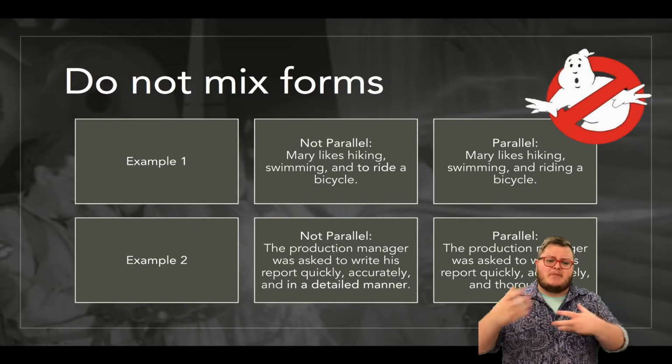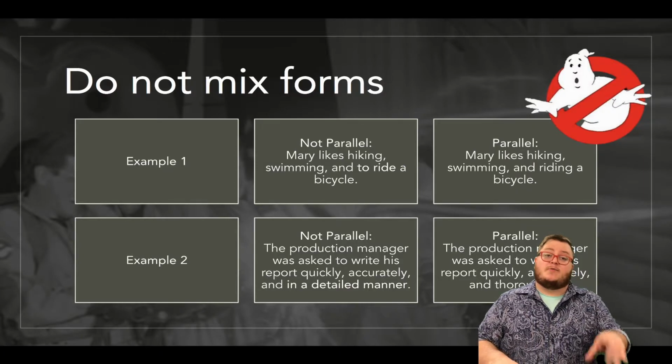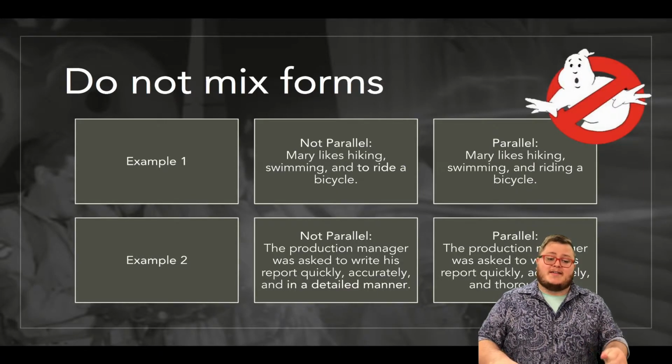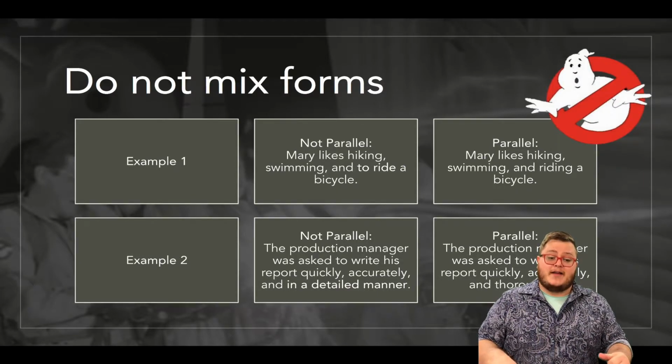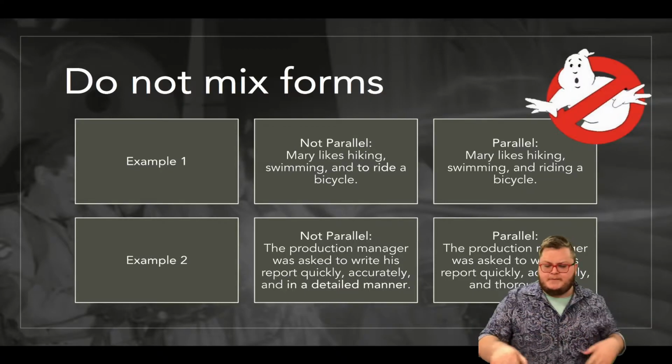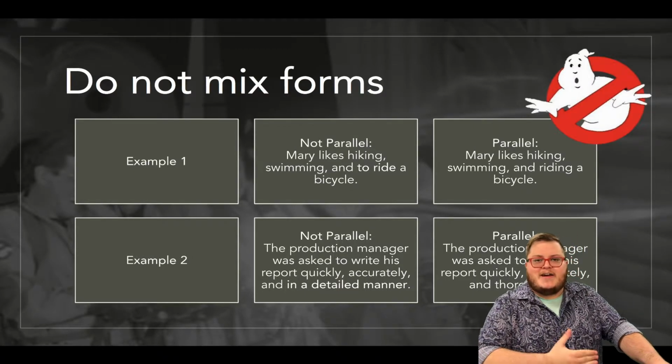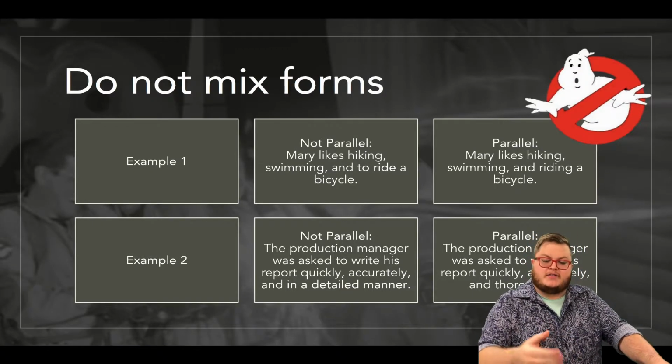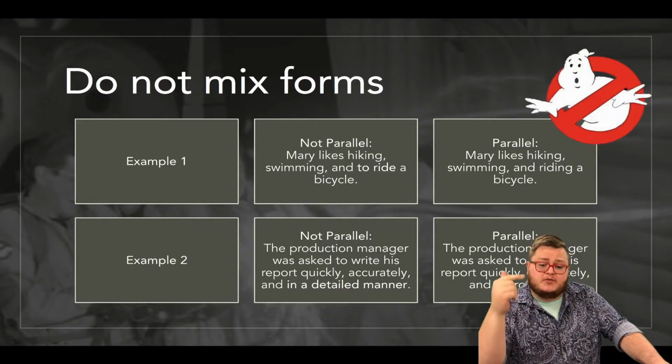Just make sure that you're not mixing forms. So, an example that would not be parallel: Mary likes hiking, swimming, and to ride a bicycle. See how it seems like it's a little bit herky-jerky? So it doesn't have the same flow. It should be more concise, which is Mary likes hiking, swimming, and riding a bicycle.